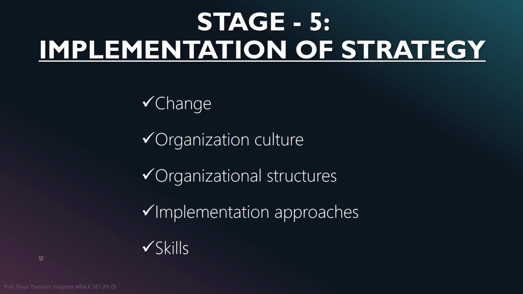Having chosen a strategy to achieve the goals of the company, that strategy then has to be put into action. It has to be implemented. And stage 5 is known as implementation of strategy.